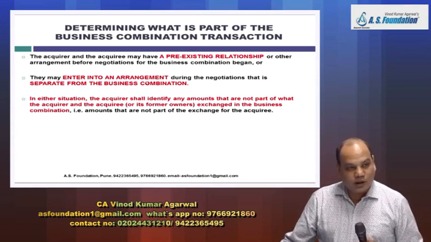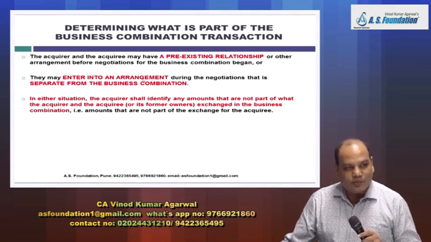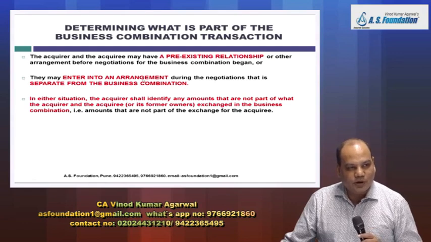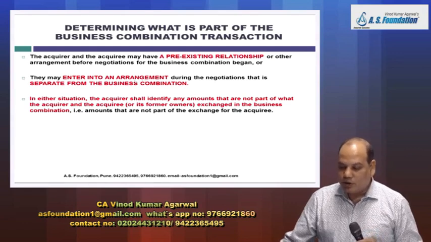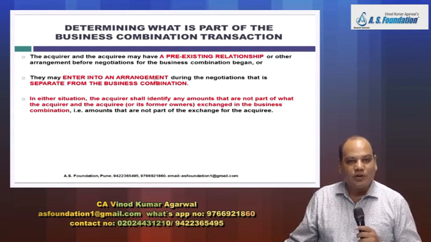Now that 10 lakh rupees is not for business combination. That 10 lakh rupees is a separate arrangement to receive the services of the employee for a future period. Is it right? So that will be treated as a prepayment of salary, remuneration, rather than forming part of the business combination.